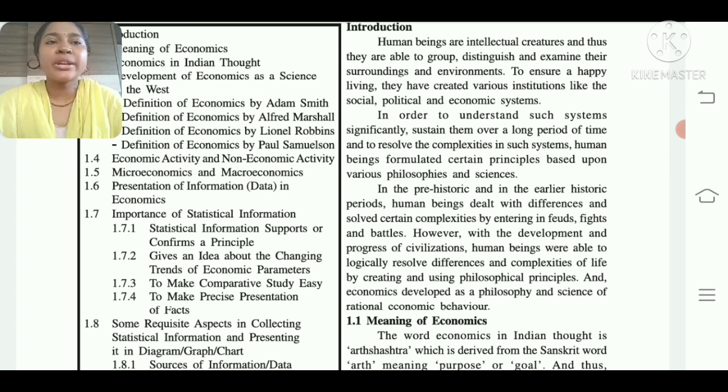In the prehistoric and in the early historic period, human beings dealt with differences and solved certain complexity by entering in feuds, fights, and battle. However, with the development and progress of civilization, human beings were able to logically resolve differences and complexity of life by creating and using philosophical principles and economic development as a philosophy and science of rational economic behavior.